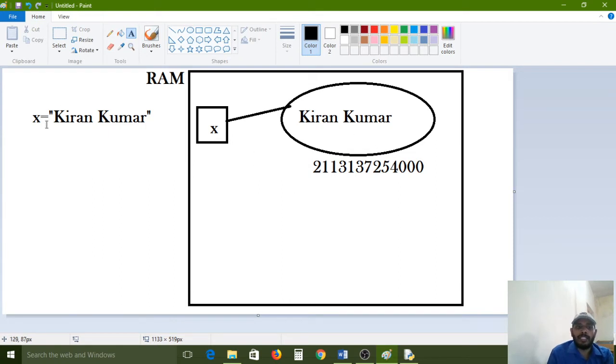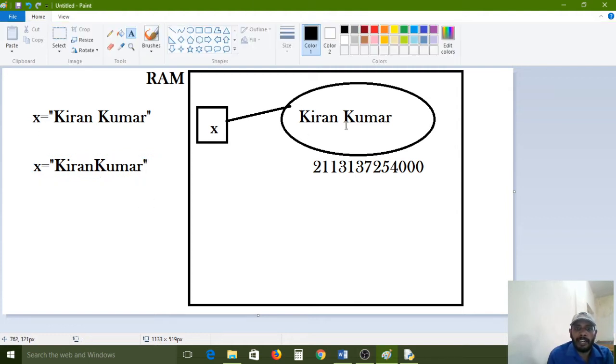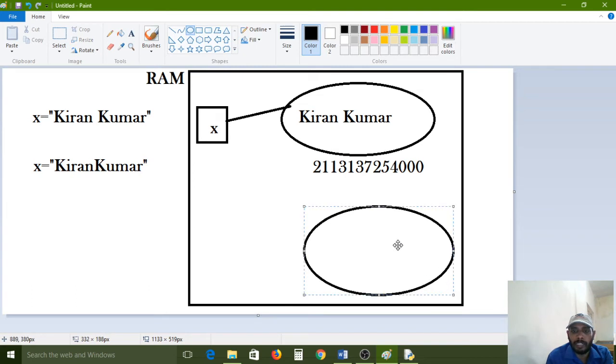Again I want to change this line. Kiran space, I removed Kumar. It is already fixed, Kiran Kumar, and again it has a space. This is immutable, which means this memory location we can't change. If you want to remove this space, compulsorily one more object has to be created, because that is an immutable object.